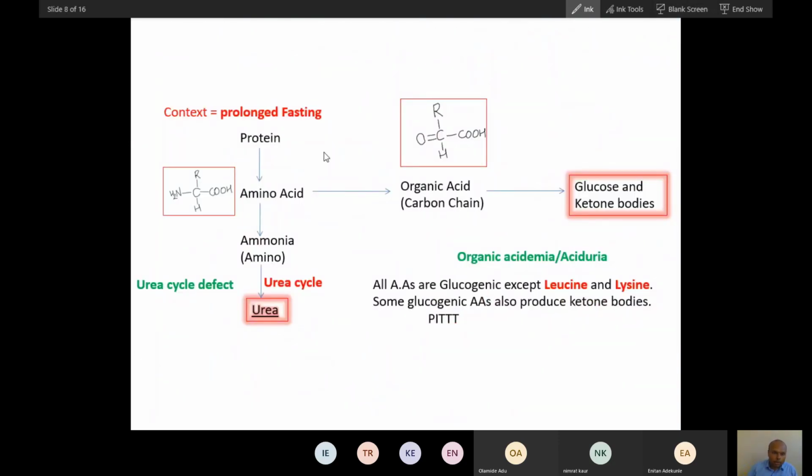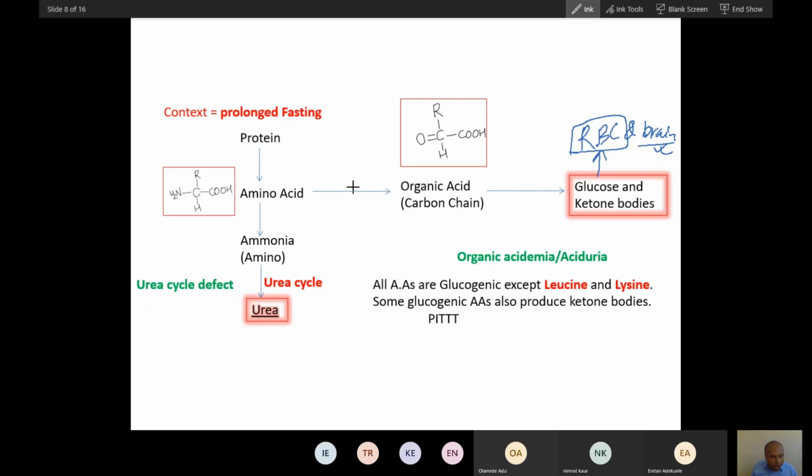Can you see this? Protein will break down and release the amino group, and amino will change into urea, and this protein carbon skeleton will convert into glucose, because blood glucose has to be maintained, at least for RBC and brain. Other tissue can utilize fat, but RBC can never utilize fat. It requires glucose. Brain can adjust to ketone body after 3 days, but before 3 days, brain also requires glucose.